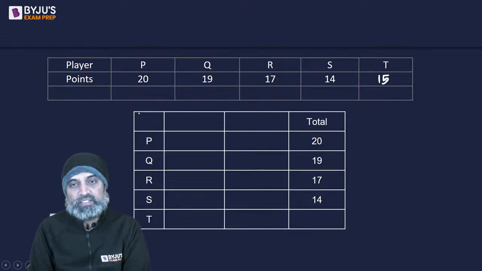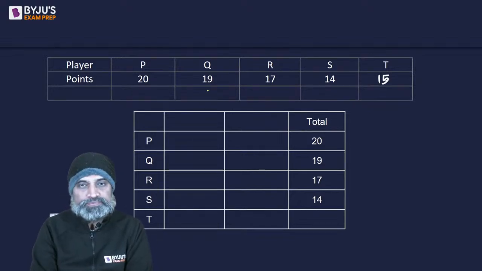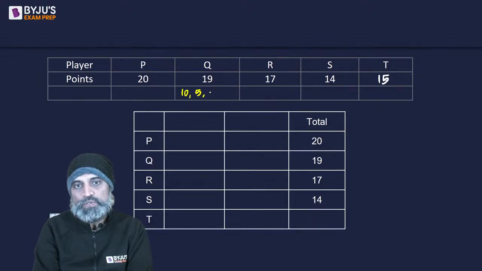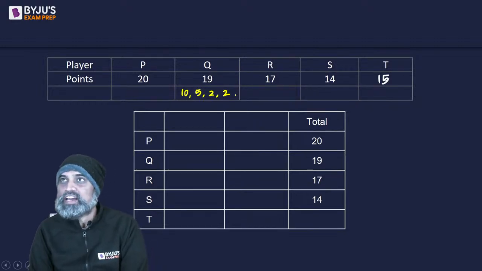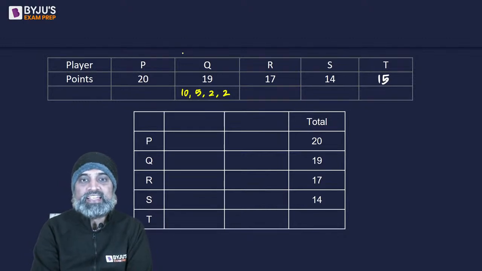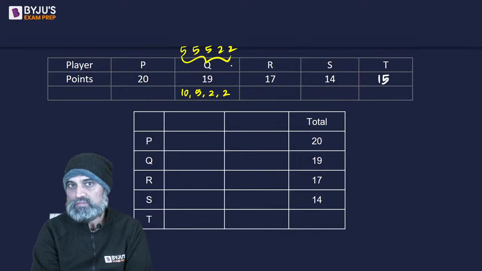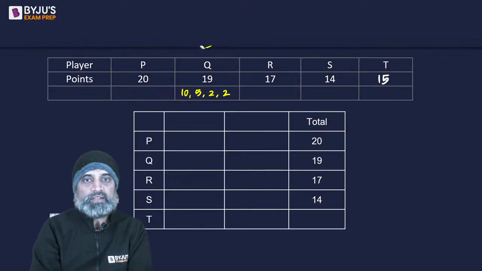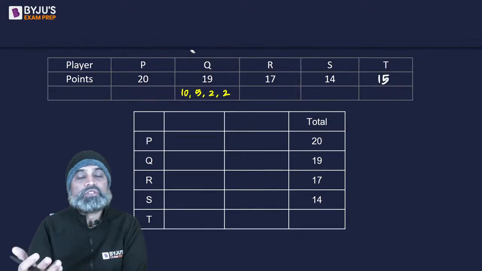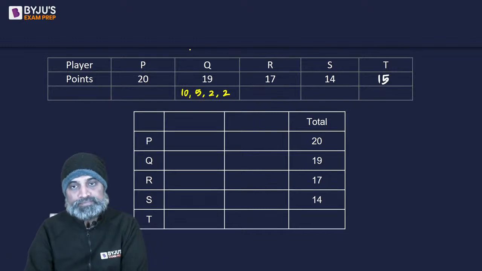These are two possibilities. If you look at Q, 19, we can get a 19 by doing a 10, 5, 2 and 2, and there is no other way. This is one and only one way by which we can break down Q. Now we can't have Q as 555, 2, 2, because if I write 19 as 555, 2, 2, it means Q ran 5 races, but he did not. So 4 number use करके हमें सारे values बनाने हैं. And the numbers that you are allowed to use are going to be from 2, 5 and 10, right?